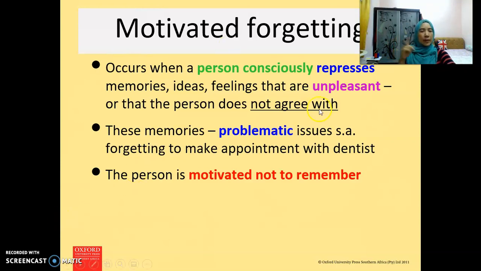For example, problematic memories, such as forgetting to make an appointment with the dentist. So we tend to forget things that are considered unpleasant to us. For example, maybe we do not like to see the doctor, so we just try to busy ourselves with the study, with other things, so that we forget what happened in the past, or we forget, for example, our appointment with the dentist and so on. So the person is motivated not to remember.